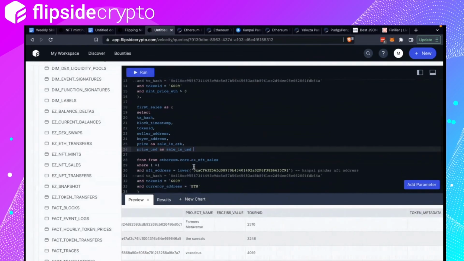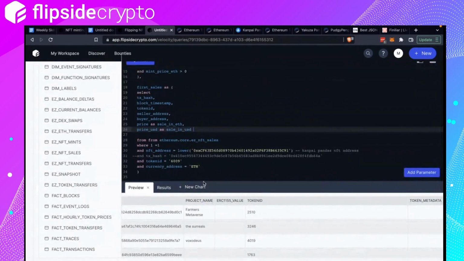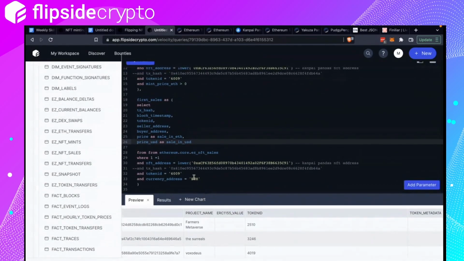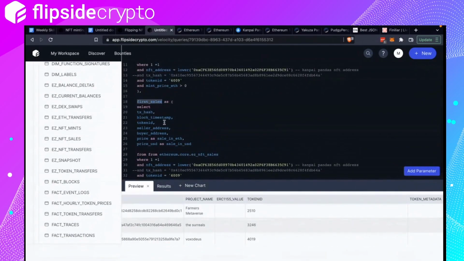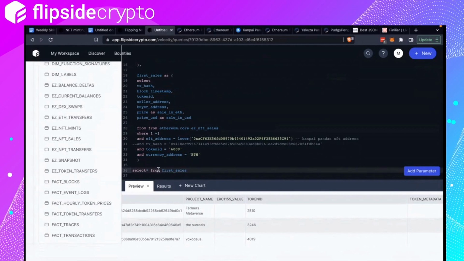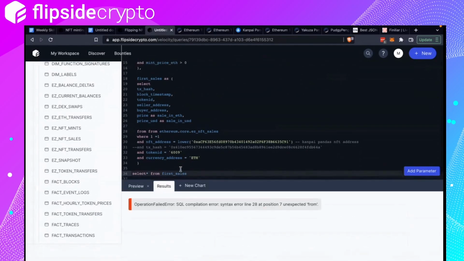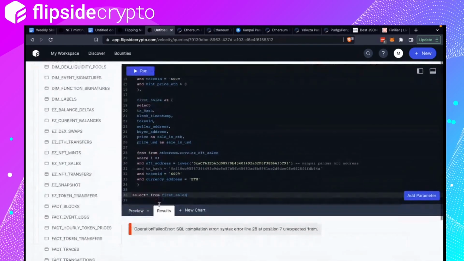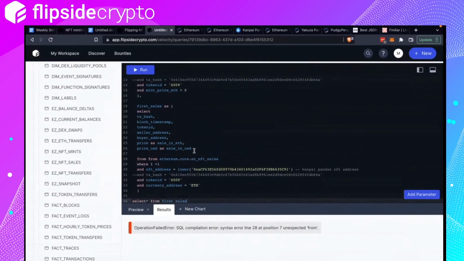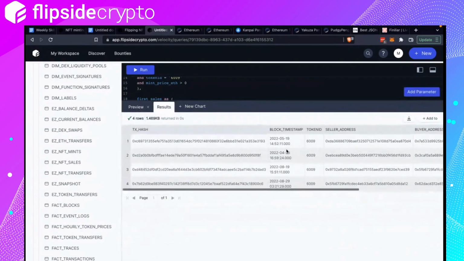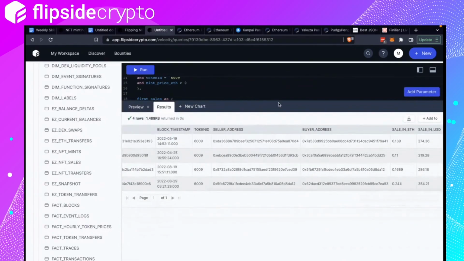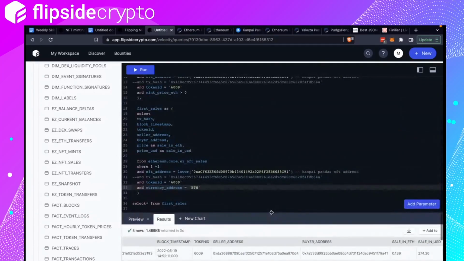Okay, I think that is it. And we need to add a qualifier here, because if I just do select all from first sales, it would give me all the sales for this token ID 6009. Right, so we have 4 here, which is weird because I thought I saw 6.